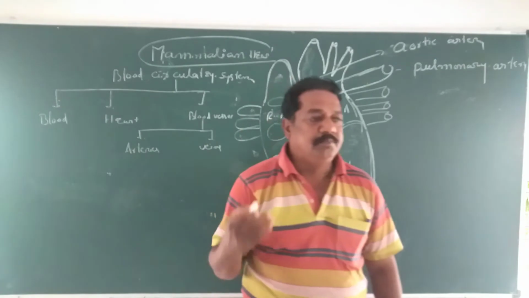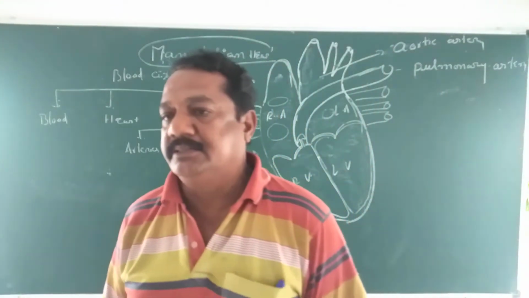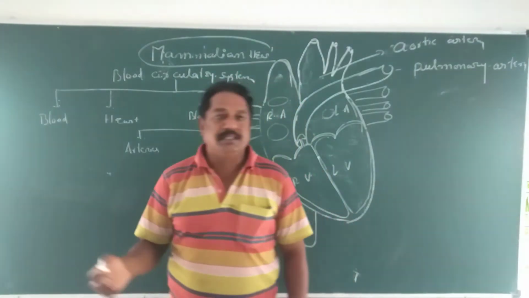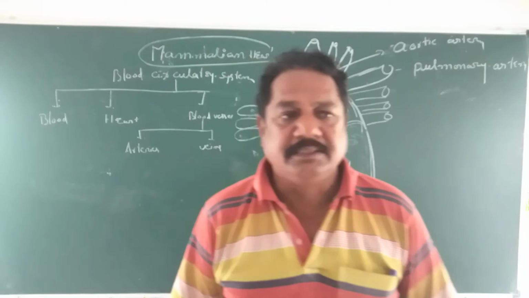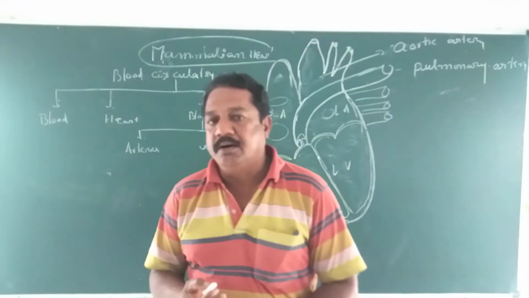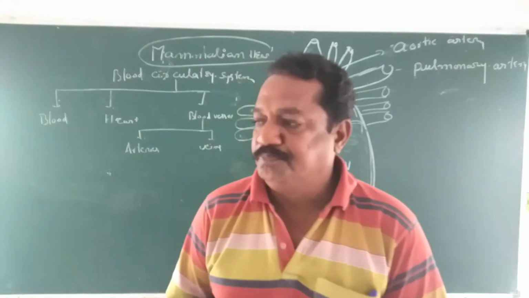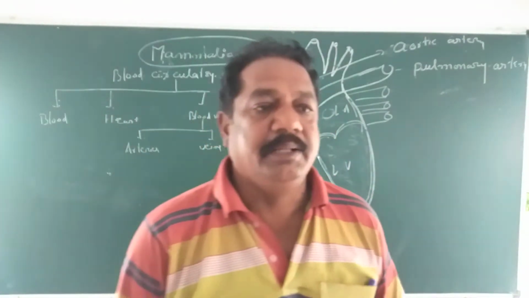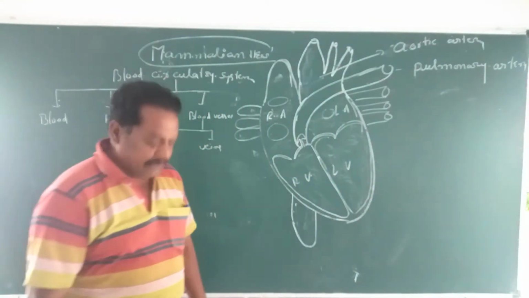Closed type of blood circulatory system means the blood flows within blood vessels. Examples: Annelida, cephalopods, as well as almost all vertebrate animals come under the closed type. Open type, especially Mollusca, Echinodermata and other animals, come under the open type of blood circulatory system.